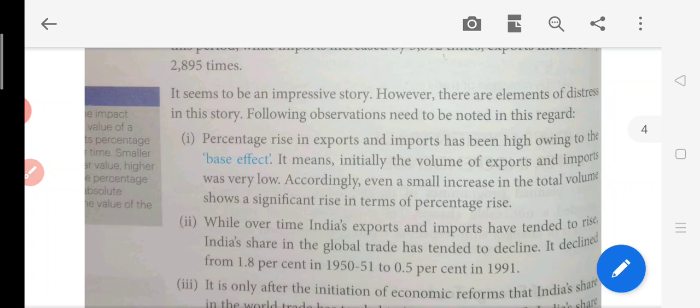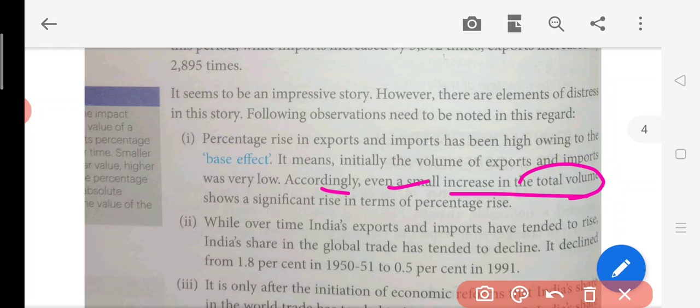That is called the base effect. That is the reason this line is written accordingly: even a small increase in the total volume, meaning total trade, shows a big rise in terms of percentage rise. Okay, this is called the base effect.